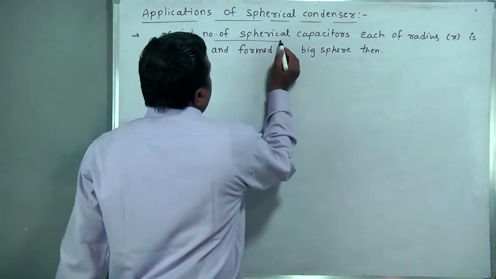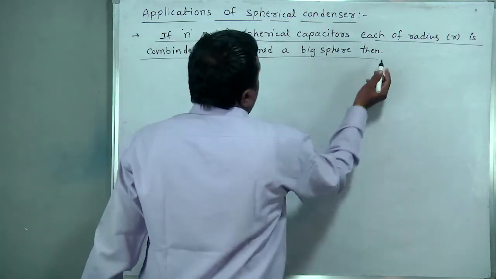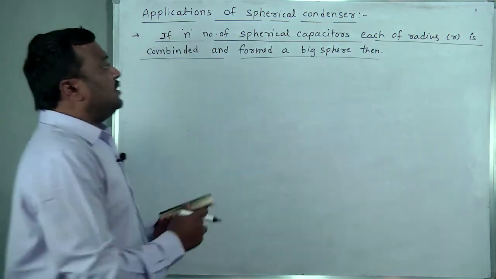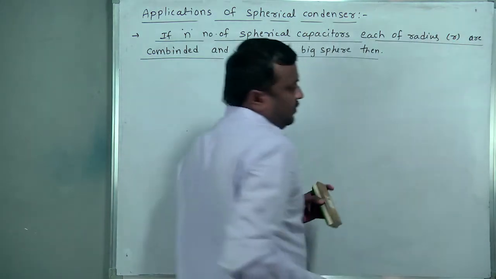Small n number of spherical capacitors each of radius small r are combined to form a big sphere.